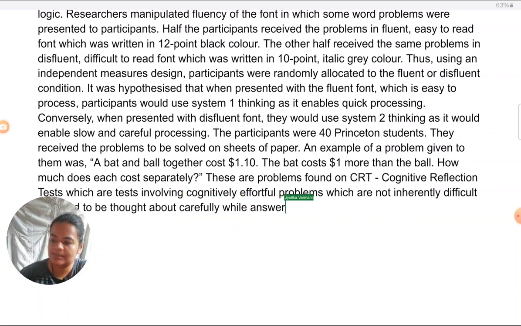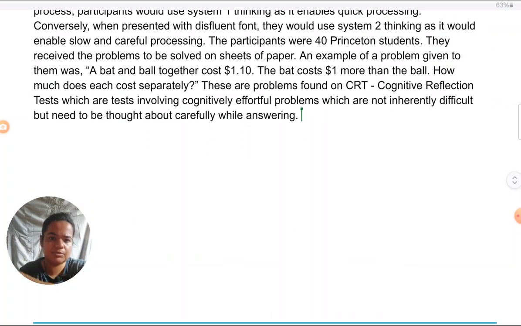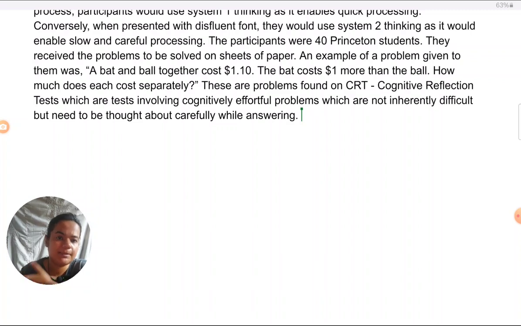So we are saying this is a test of those types of questions which require quite a bit of thinking. It's not like people can't come up with the answer. So the numbers are not very huge or difficult, mathematical operations are not there that only mathematics students will be able to solve. So in that sense, it's fine. But the problem here is not about ability. It's about needing to think carefully. We can come to the answer provided we think carefully. So that is the type of test it is, and very relevant to the cognitive ease bias, therefore. Because in cognitive ease bias, we're talking about people thinking quickly or slowly. We are not interested in whether they have the ability to solve the problem or not. That is a given.